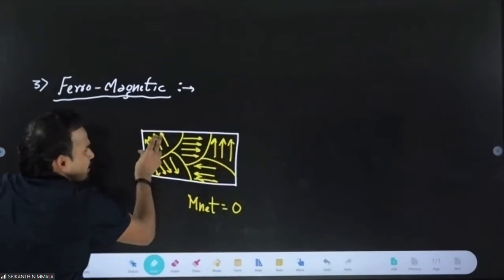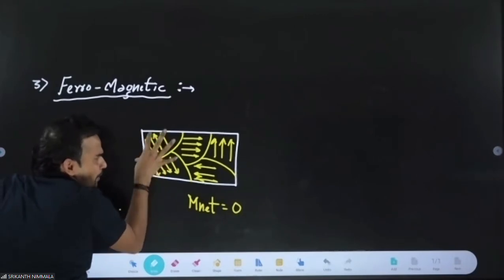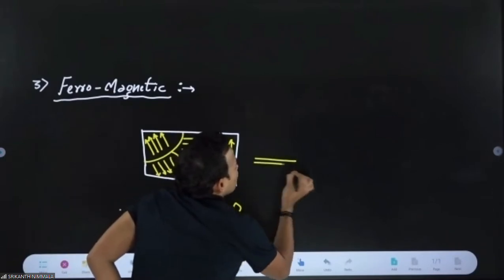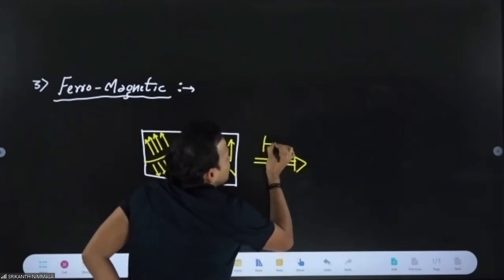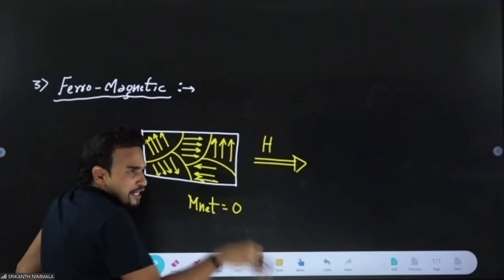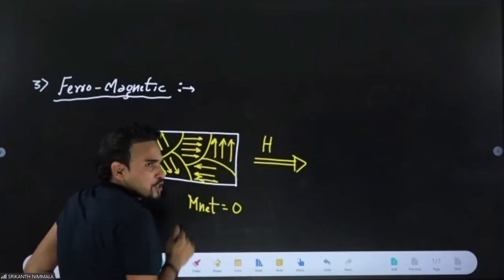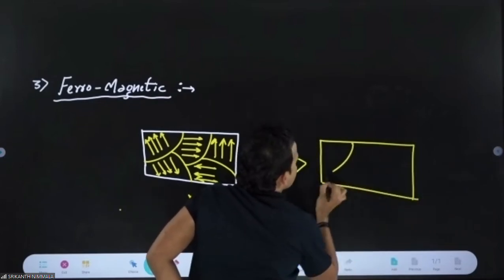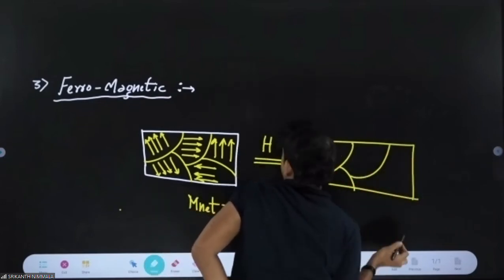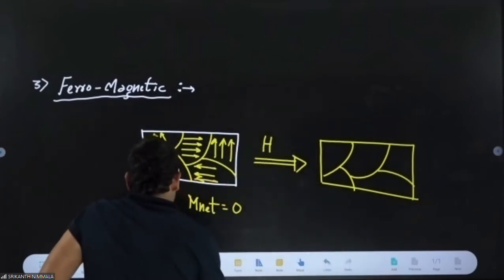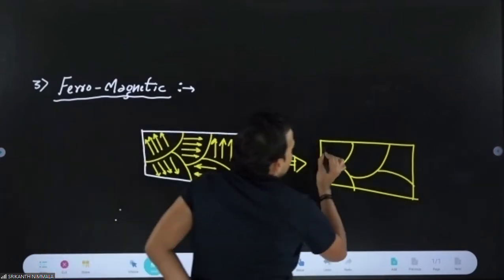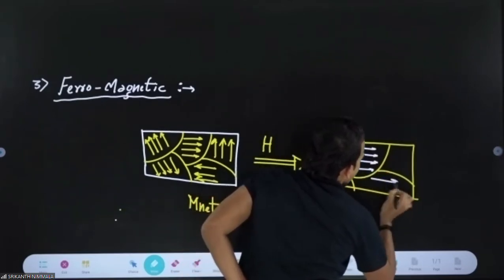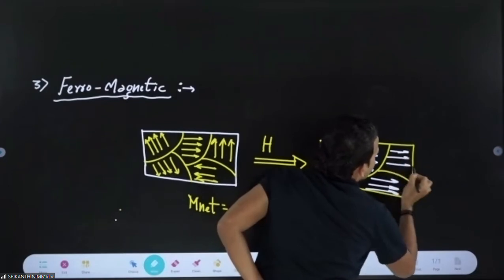So this domain and this domain, reversed, cancel each other. But when you apply an external field H, the intensity of the magnetizing field or force H, all these domains come in one direction. All these domains which you are seeing will align in one direction. They will come like this, like this. All the colonies of dipole moment will come in one direction.